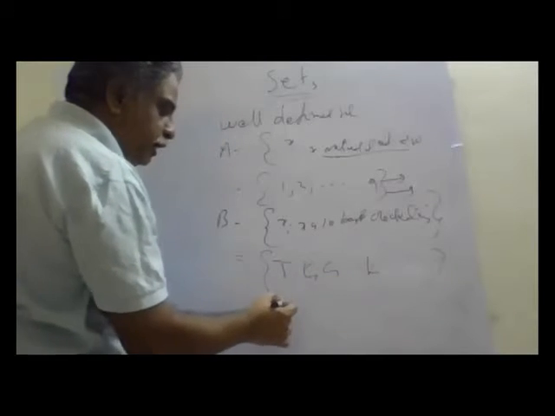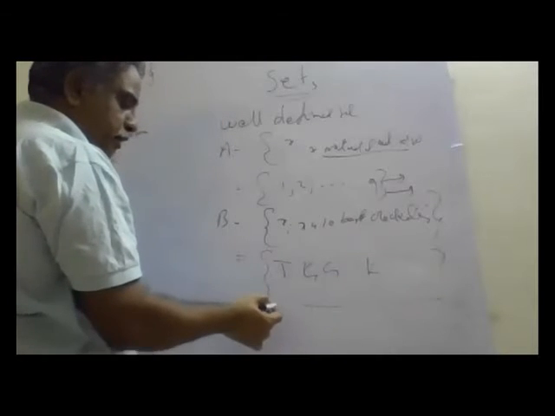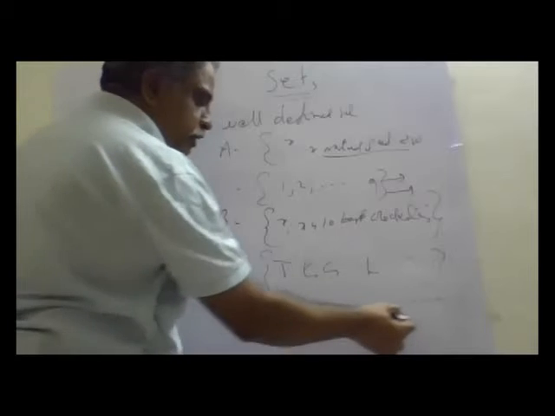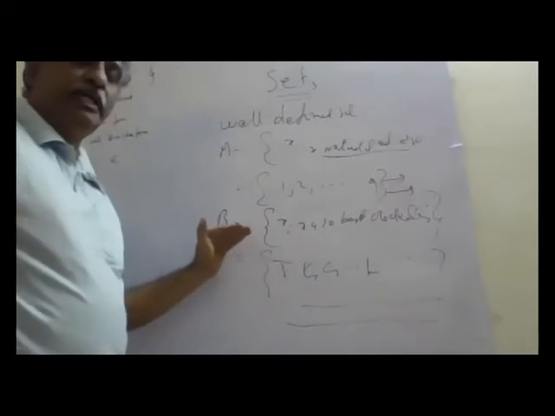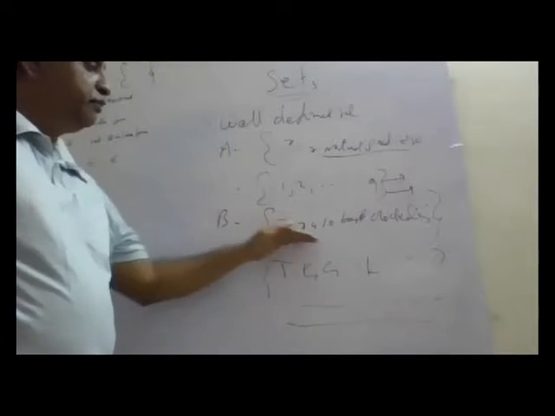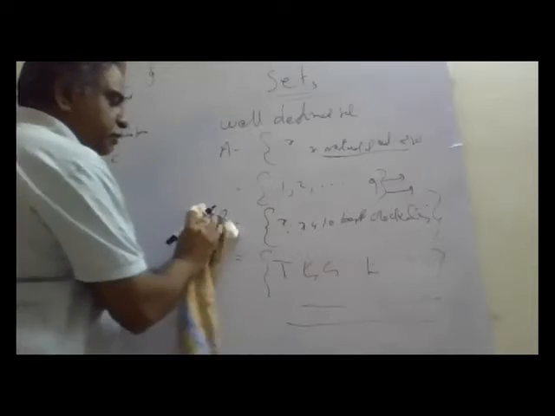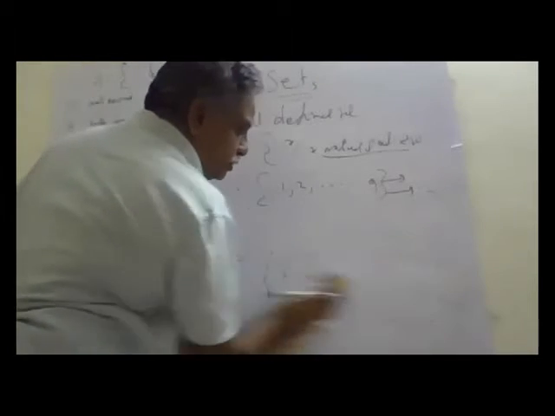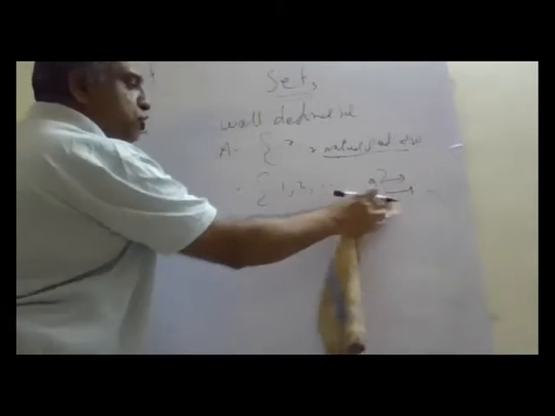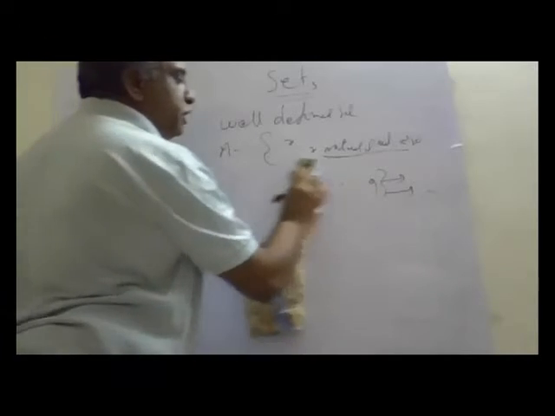But some other person may write some other 10. The England team may write some other 10. So this is not a well-defined set. This varies from person to person. So this is not called a set, because this is a vague term. Whatever is well defined, where whomsoever writes the same thing, is called a set.